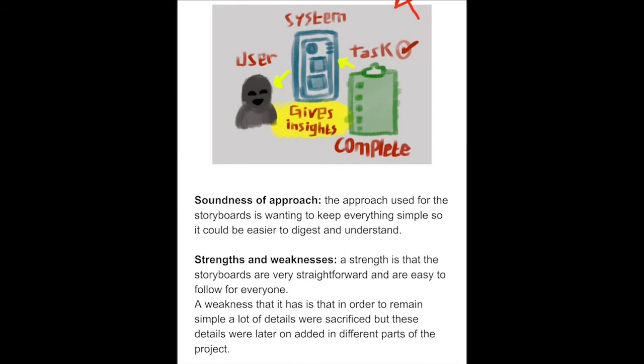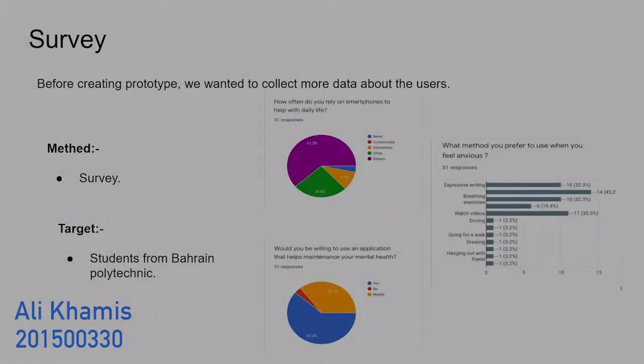The approach used for the storyboards is wanting to keep everything simple so it could be easier to digest and understand. A strength is that the storyboards are very straightforward and are easy to follow for everyone. A weakness that it has is that in order to remain simple, a lot of details were sacrificed, but these details were later on added in different parts of the project.